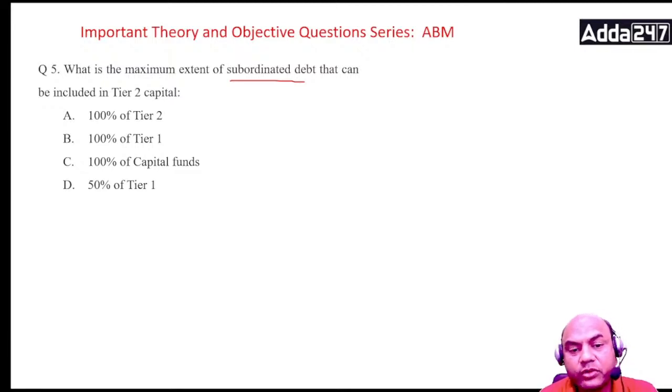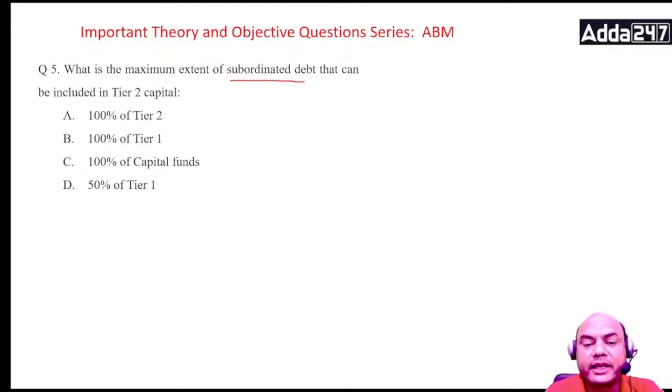Firstly, what is subordinate debt? Subordinate debt means, here it's very simple. What do you mean by this word subordinate? Subordinate means near one. Suppose you have a subordinate in your bank. It means the colleague acting near you, working near you. So that is a subordinate, somebody who is a team member.